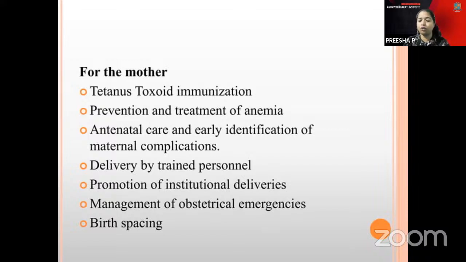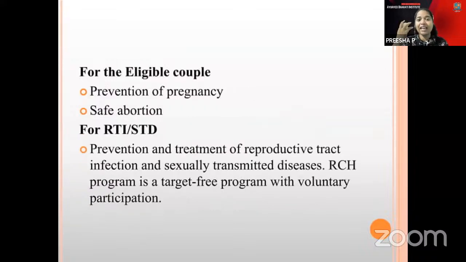You can also manage obstetrical emergencies, and birth spacing between the two children can be done. For the eligible couple, pregnancy can be prevented, and safe abortion techniques are provided. These are the main objectives here.